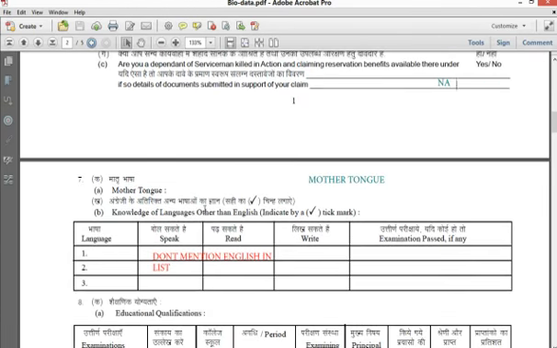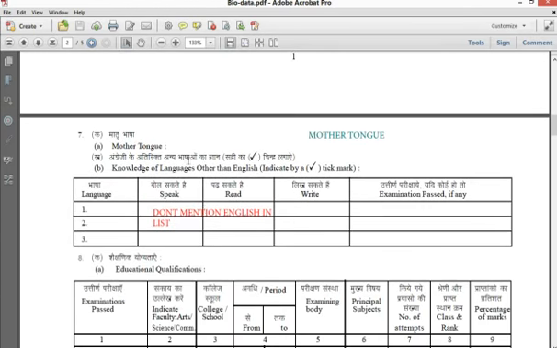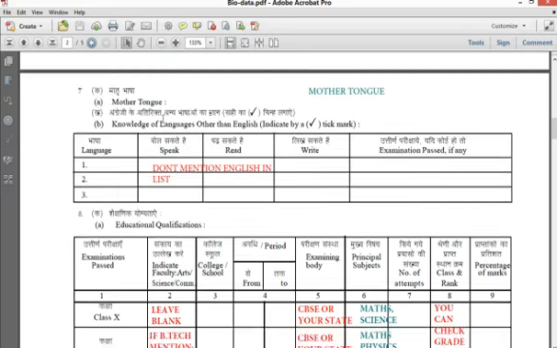Okay, and coming to the 7th point, mother tongue. Put the mother tongue of your state. And knowledge of languages other than English, indicate with a tick mark. First, don't put the English language in this column, as they already mentioned English is included here, so no need to write English again.